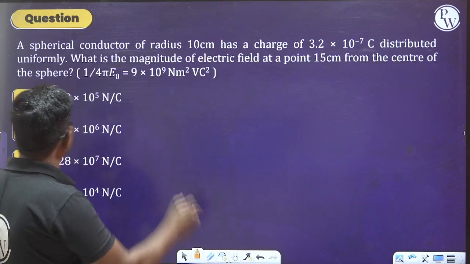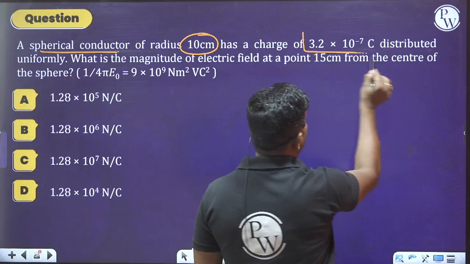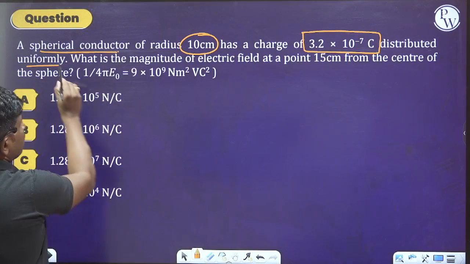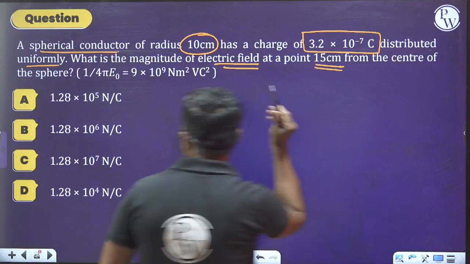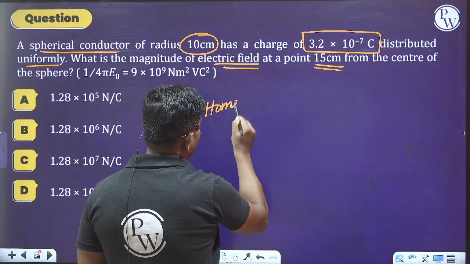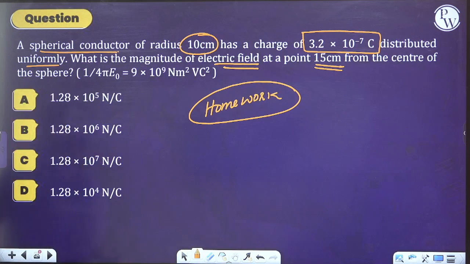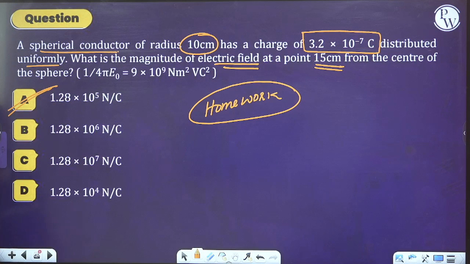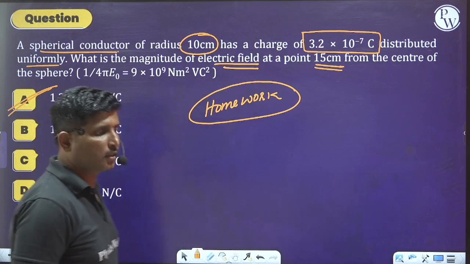Read this question carefully. A spherical conductor of radius 10 centimeter has a charge 3.2 × 10^-7 coulomb distributed uniformly. What is the magnitude of electric field at a point 15 centimeter from the center of the sphere? I think it is a repeated question from the previous chapter, so please do this question by yourself. Then you should get the answer as 1.28 × 10^5 newton per coulomb. Please comment your answer.